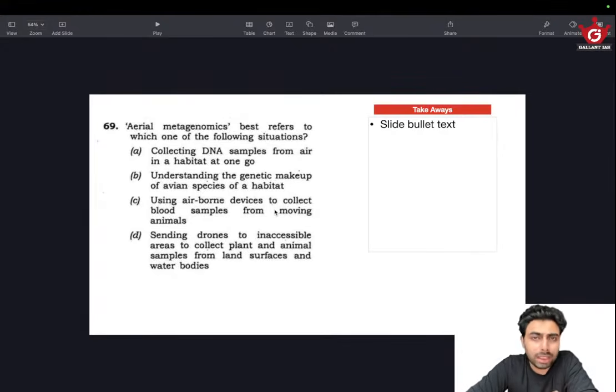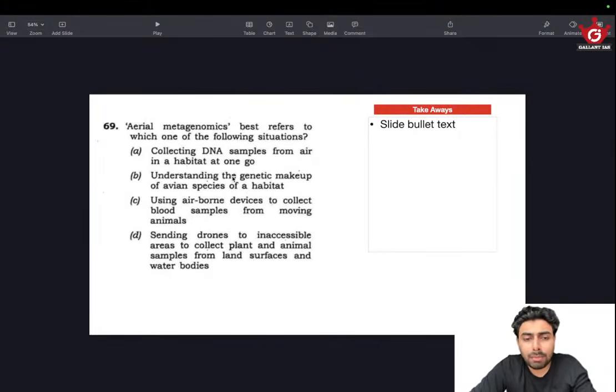I'm not giving the verbatim definition, but genomics mostly revolves around DNA, RNA, genes, gene mapping and other gene editing tools. Having that idea itself will help us eliminate a few options.